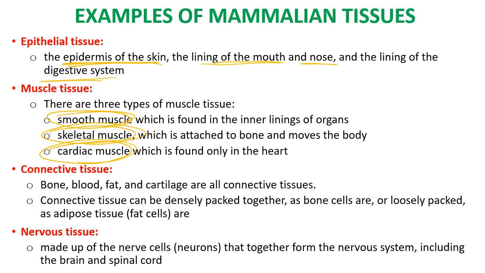Connective tissue joins things together, so bones and cartilage, and people don't often think about it, but blood and fat also count as being connective tissue as well. They're joining different parts of the body. Nervous tissue is obviously the thing that makes up our nerves. So they're made of nerve cells, and they make up the brain and the spinal cord in particular.